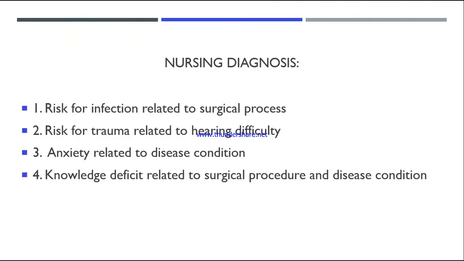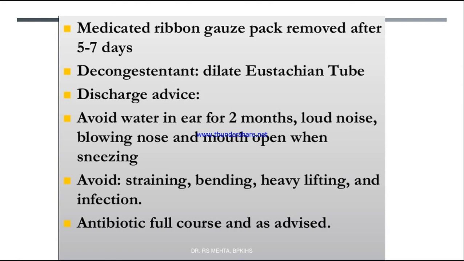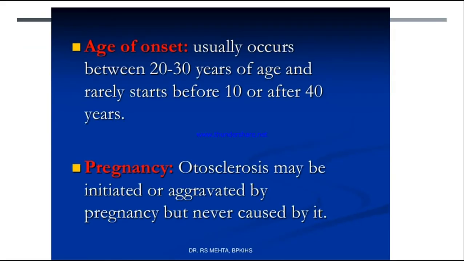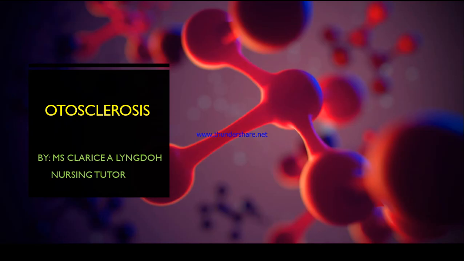Nursing diagnosis: 1. Risk for infection related to surgical procedure, risk for trauma related to hearing difficulty, anxiety related to disease condition, and last is knowledge deficit related to surgical procedure and disease condition. So these are some of the nursing diagnoses that you can apply in this disease condition, that is otosclerosis.